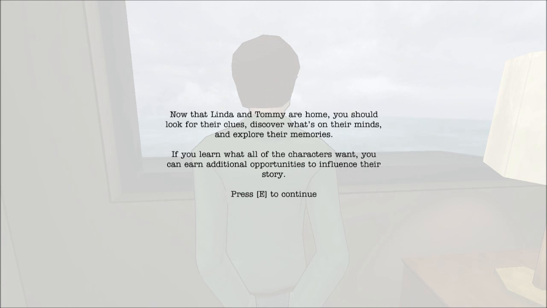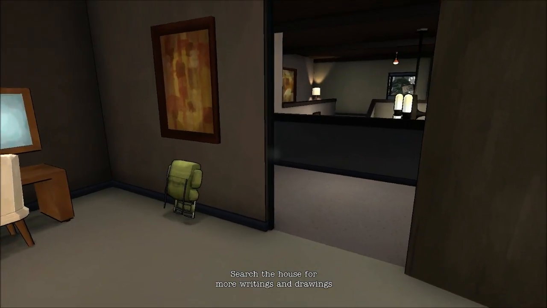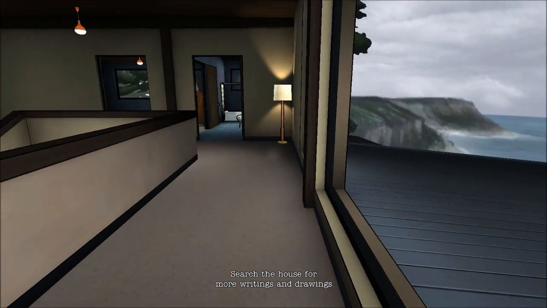You should look for their clues. Additional opportunities to influence the story. Okay, so... What you doing? Search the house for more drawings and writings.